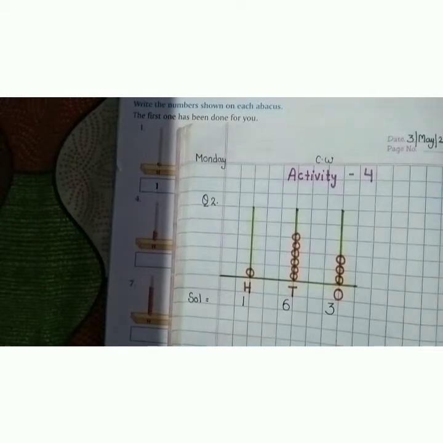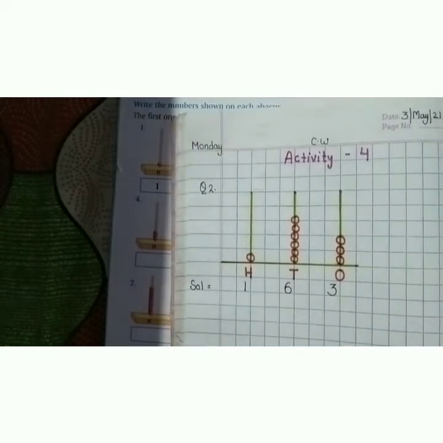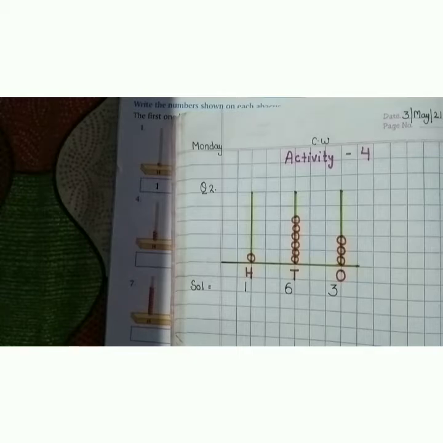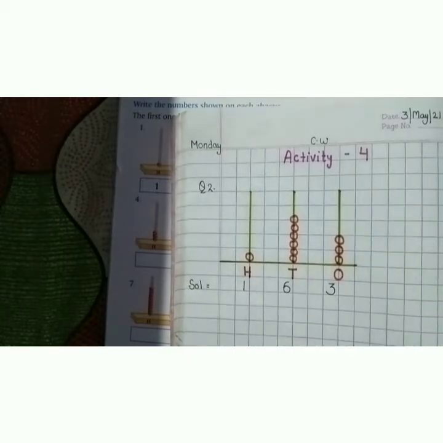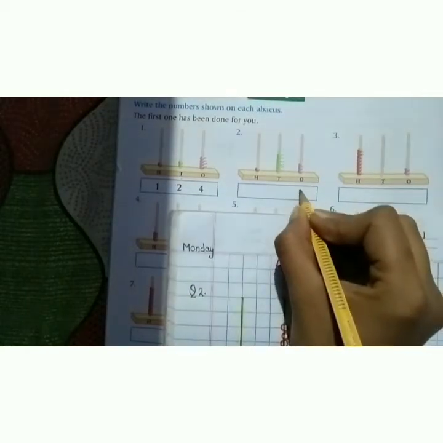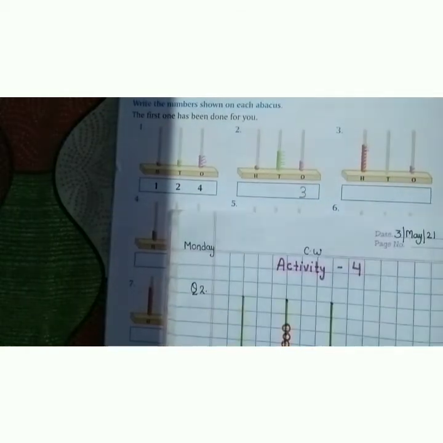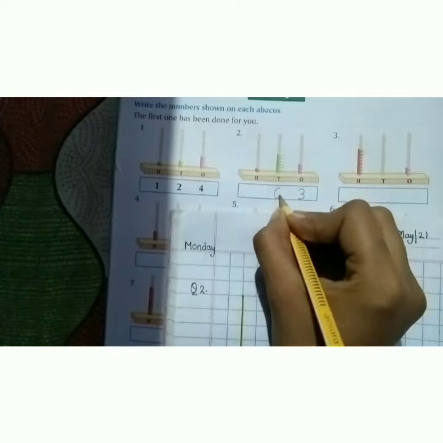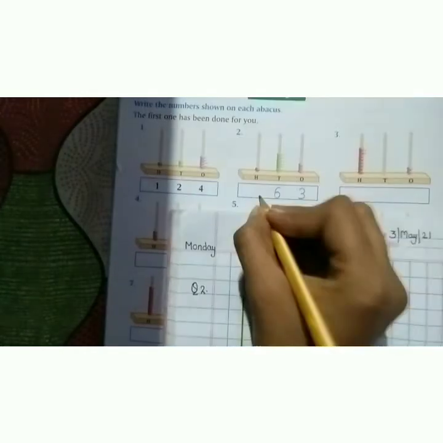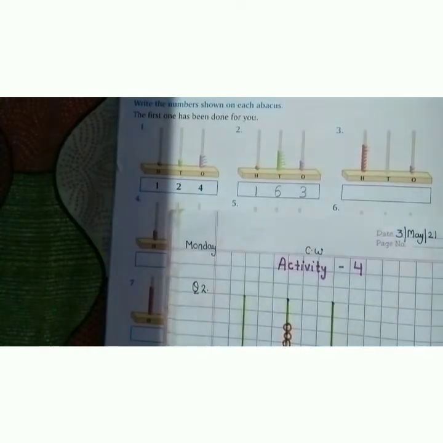I'm using the black pen so it is visible for you, but you have to use pencil. As you have done question number 2, let's do it in your book also. Ones place, there are 3 pearls. Tens place, there are 6 pearls. And on hundreds place, there is 1 pearl.